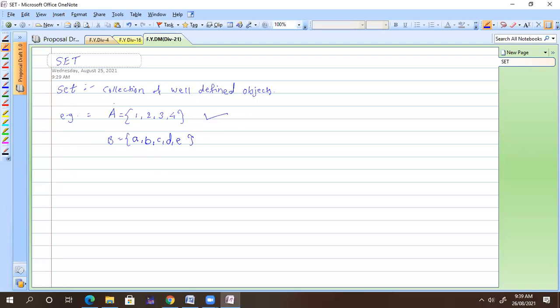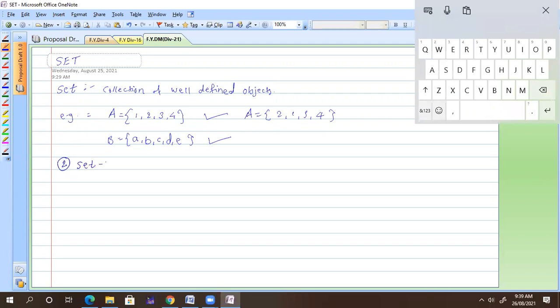We write a set in curly brackets, and I can also define the same set as 2, 1, 3, 4 like that. Whatever the order of the elements, it doesn't matter. This is one way to represent a set, called the tabular form or roster form. Are you getting it? Yes, sir. Another one is set builder. What is meant by set builder? So we can write the second form, set builder.